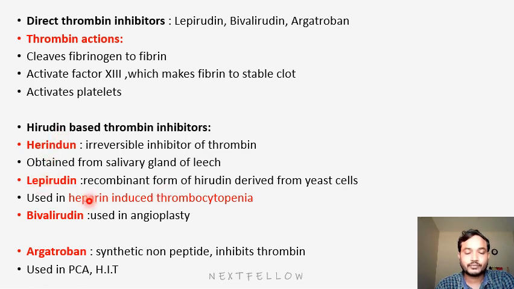Okay. Next is bivalirudin. This is mainly useful for angioplasty. That is the same hirudin group only. These are all natural. Next, in the hirudin-based group, we have a synthetic molecule, that is argatroban. This is a synthetic non-peptide molecule. It is not a natural one. Okay, synthetic non-peptide, it also inhibits thrombin, mainly useful for coronary angioplasty and heparin-induced thrombocytopenia.